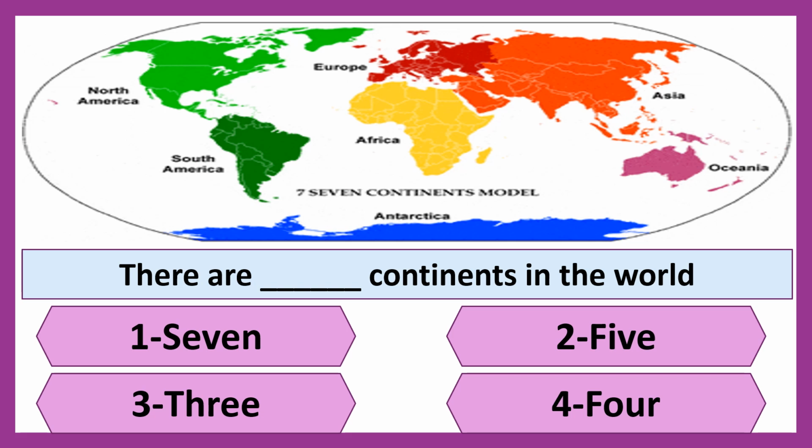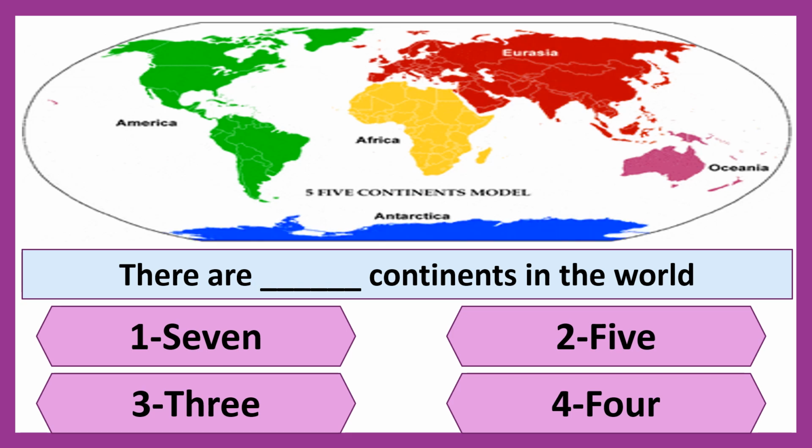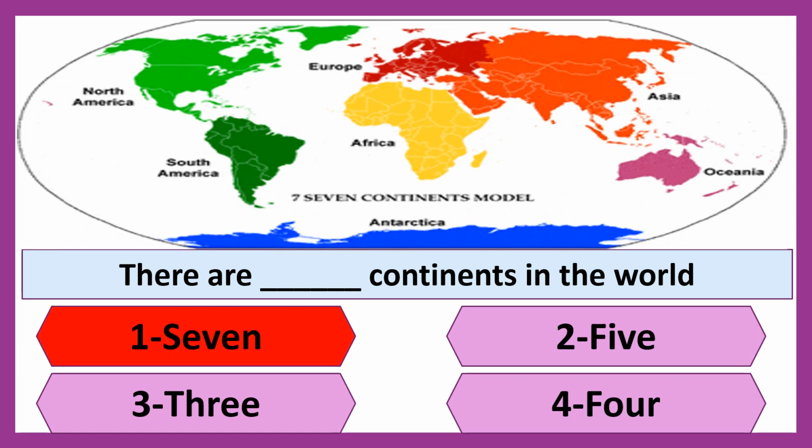Come to the next question. There are dash continents in the world. First option is 7, second is 5, third is 3, and fourth is 4. Yes, you are right, children. There are 7 continents in the world.